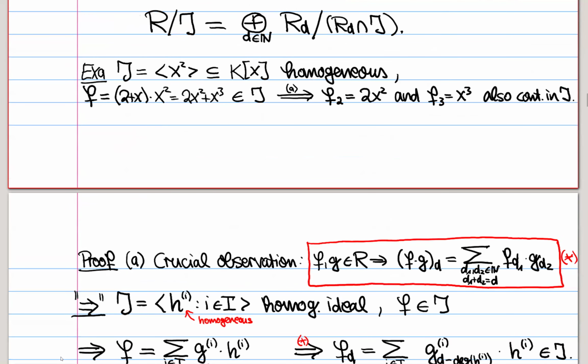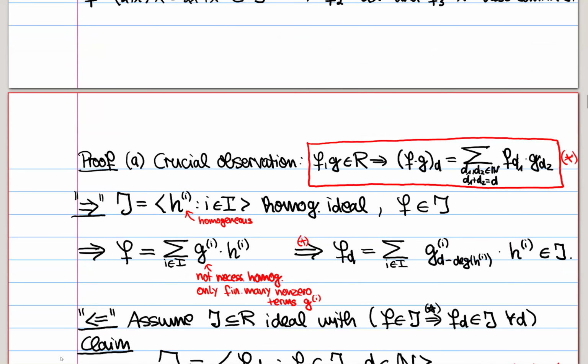So let's see the proof of this lemma. We want to show that an ideal is homogeneous if and only if for all elements of the ideal, all homogeneous summands are in the ideal. And the crucial observation to prove this is the following here in red, that if you have two elements of this graded ring, then the degree d piece of their product can be written as the sum over d1 plus d2 equals d of f_d1 times g_d2.